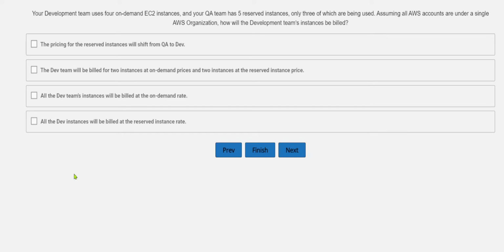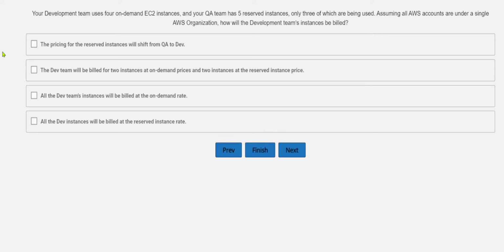So first option: the prices for the reserved instances will shift from QA to dev. This is not at all correct, as pricing for a reserved instance will not change the billing of the on-demand instances. Over here it is mentioned that 4 are on-demand EC2 instances and your QA team has 5 reserved instances. So the first one is incorrect. Let's see the second one.